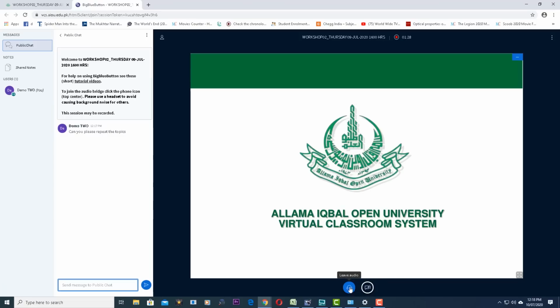For example, here it is leave audio and join the microphone mode, and the next is share webcam. If the teacher asks you to share your webcam, then you have to share your webcam, but it is not mandatory for the students to share their webcams.